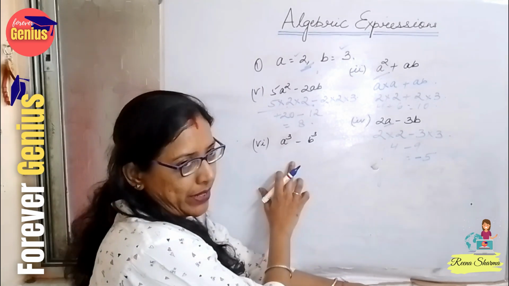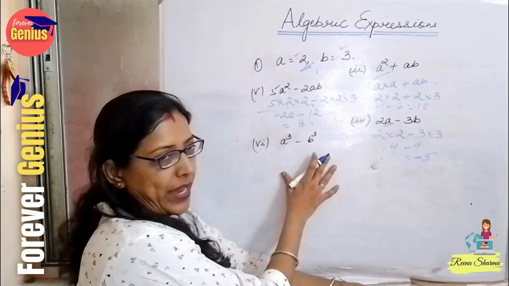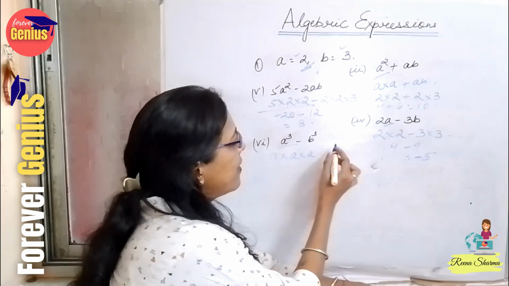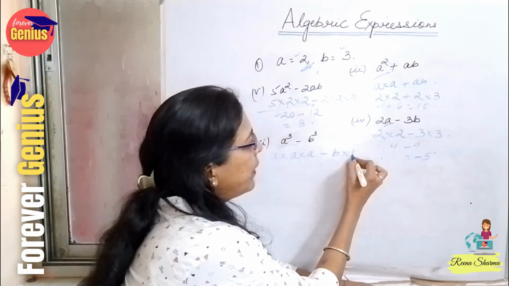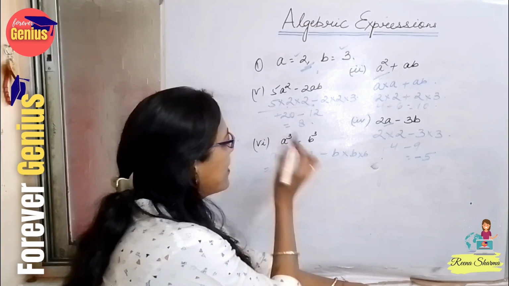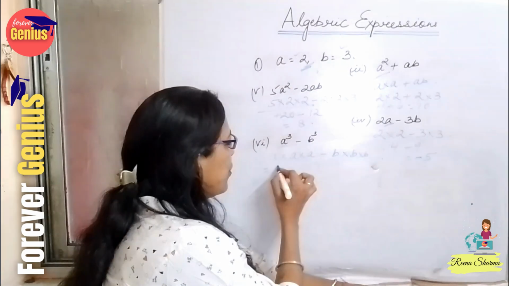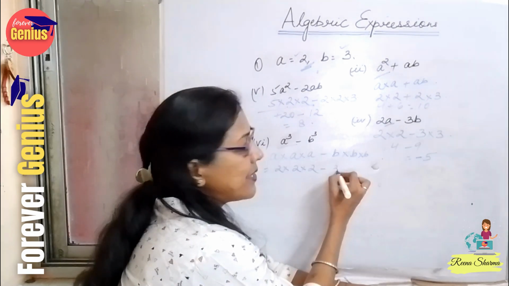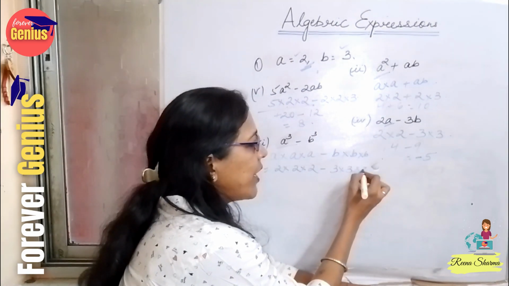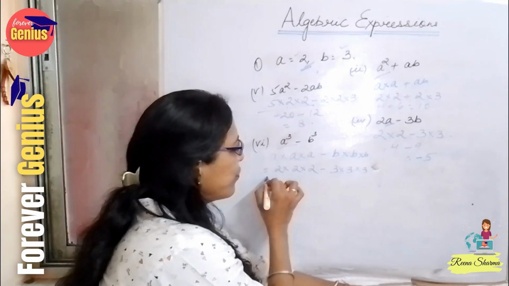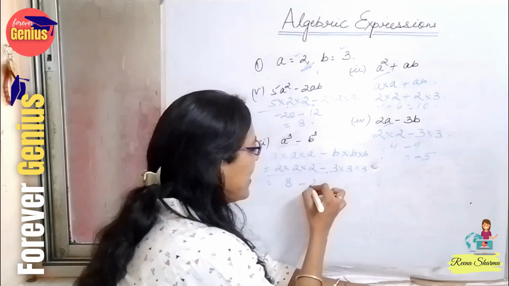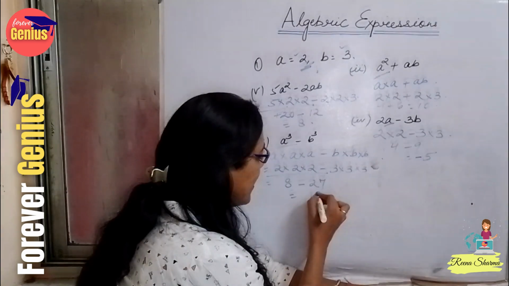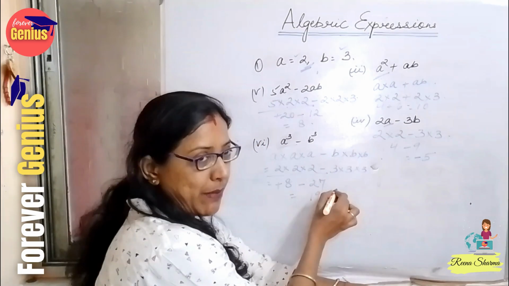Now we come here. A cube means a into a into a, minus b into b into b. So let's see. A is 2, so 2 into 2 into 2, minus 3 into 3 into 3. This is equal to 8 minus 27. The answer here is 19, isn't it? This is plus, this is minus.